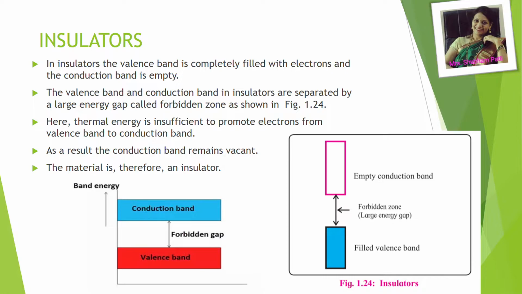Let's study about insulators now. The insulators have the valence band completely filled with electrons and the conduction band completely empty. So the valence band and conduction band in insulators are separated by a large energy gap. This energy gap is called the forbidden zone. In figure 1.24, you can see the large energy gap between the valence band and the empty conduction band. Here thermal energy is insufficient to promote electrons from the valence band to the conduction band. As a result, the conduction band remains vacant and the material is therefore called an insulator.